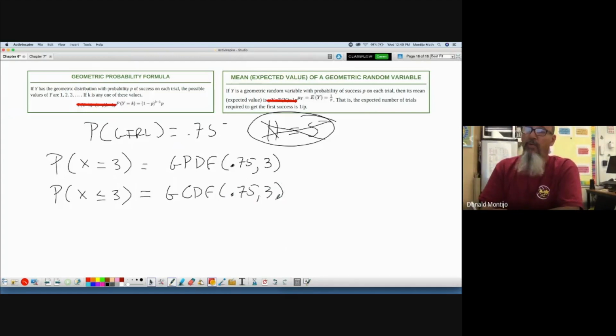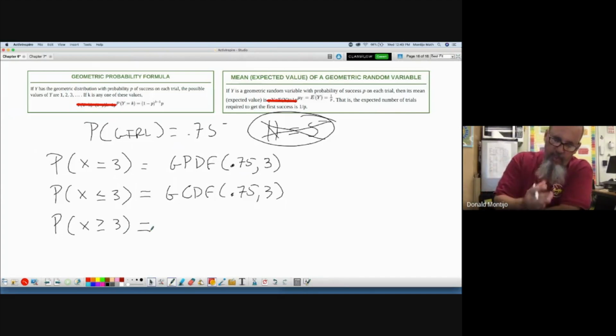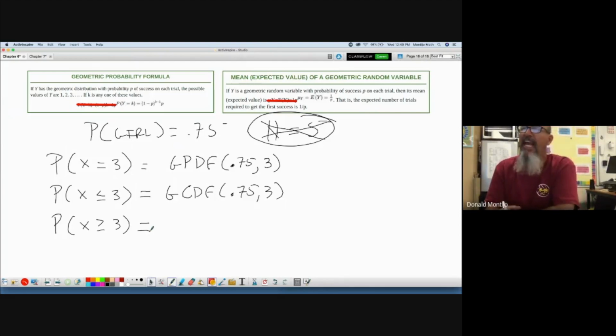What if I want to know the question, what if it takes more than 3 children before I have my first girl? So what's the probability that x is greater than or equal to 3? Just as in binomial, when I want greater than, CDF only counts from the beginning up to what I want. And in this case, a 0 makes no sense for geometric because I can't have my first girl on my 0th child, right? I can't have a girl until I have a kid. So 0 doesn't exist in geometric like it does in binomial.